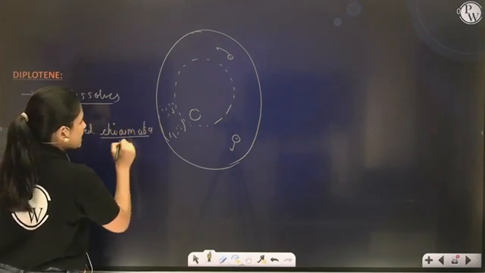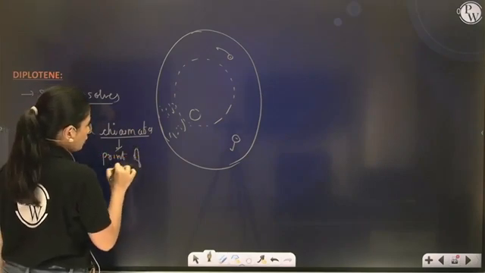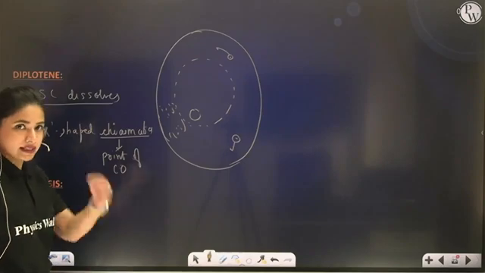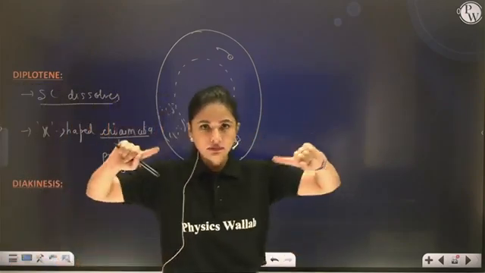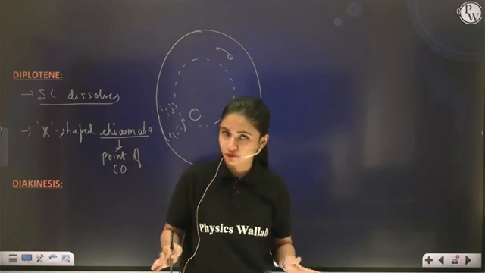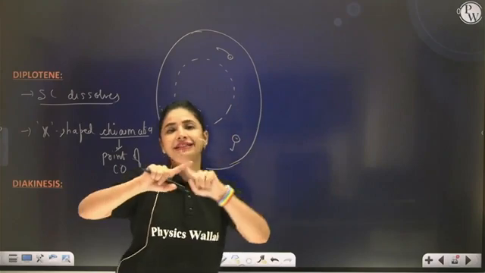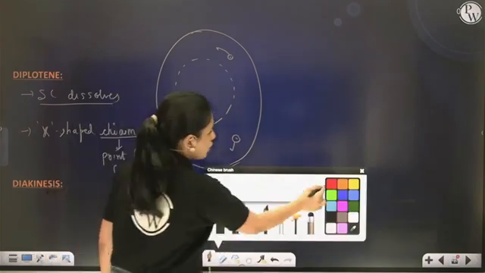Chiasmata. What do chiasmata represent? They represent the point of crossover, right? Due to dissolution of the synaptonemal complex, the homologous chromosomes try to move apart, but they fail to do so as they are still attached at the point of crossing over. So, how will you draw them?